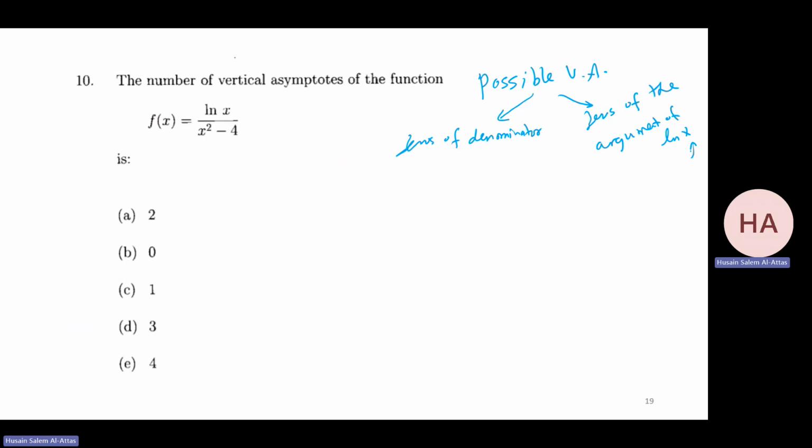So this gives me x equals 0. These are the possible ones. And this gives me x equal 2. And this gives me x equal minus 2. Okay.